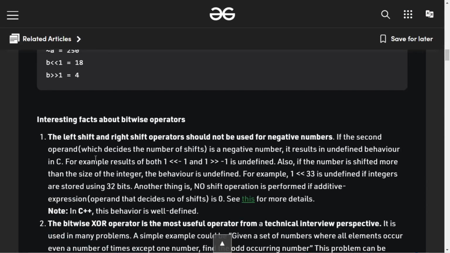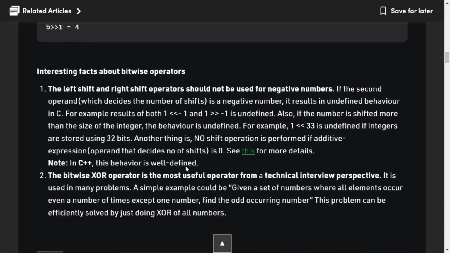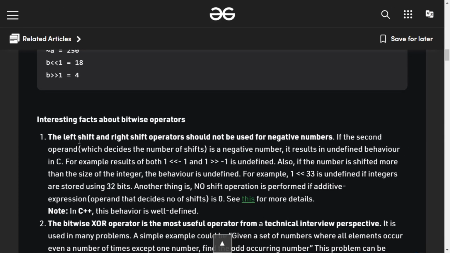Now move towards the next one. There are some interesting facts about bitwise operators here, and the first one is that the second operand of the left and right shift should not be negative. If it is negative, then it will give you an error, or you can say garbage value.